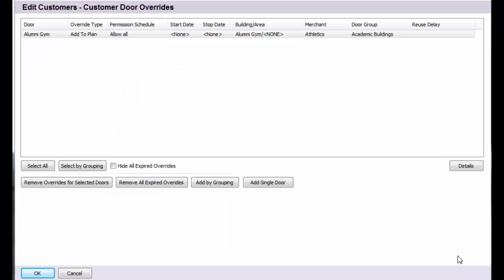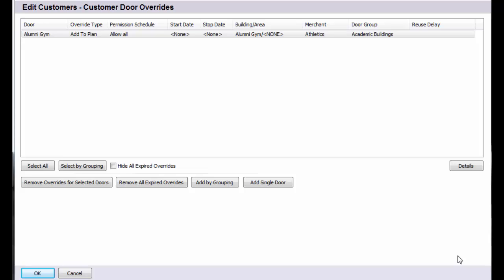Continue selecting doors or groups of doors until you have all the doors within that merchant that you would like to provide access to. When you are finished, click OK to return to the Customer Details screen and apply the door overrides. To remove a door override, repeat the previous steps.